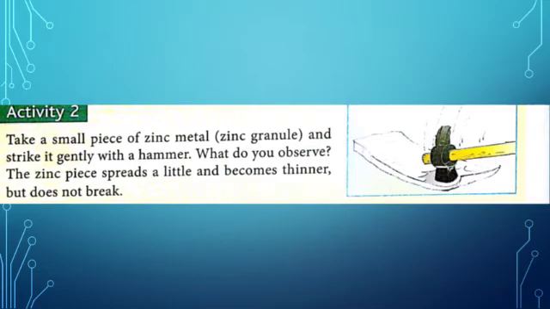Next activity shows that metals are harder. In this activity, it is shown that zinc metal, when hammered, becomes thinner but does not break. It also shows that metals are malleable and harder.